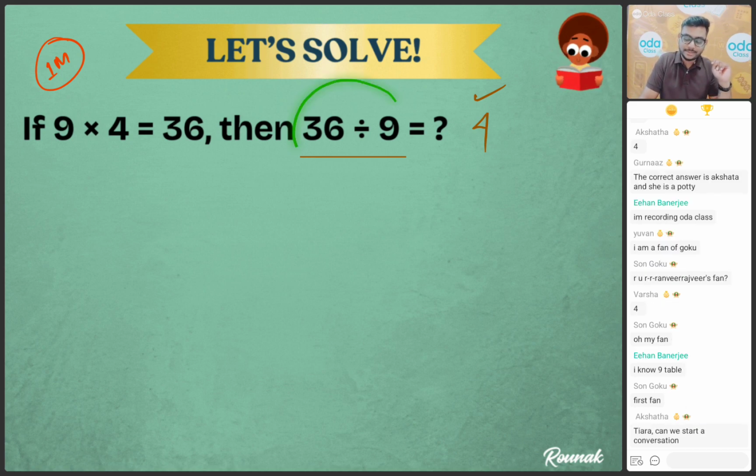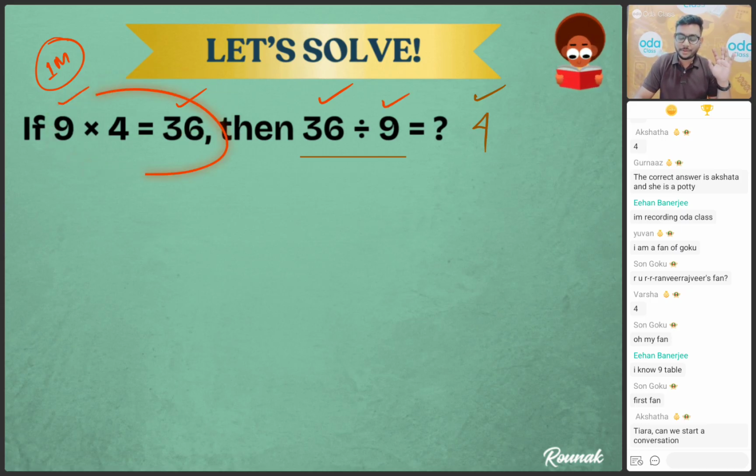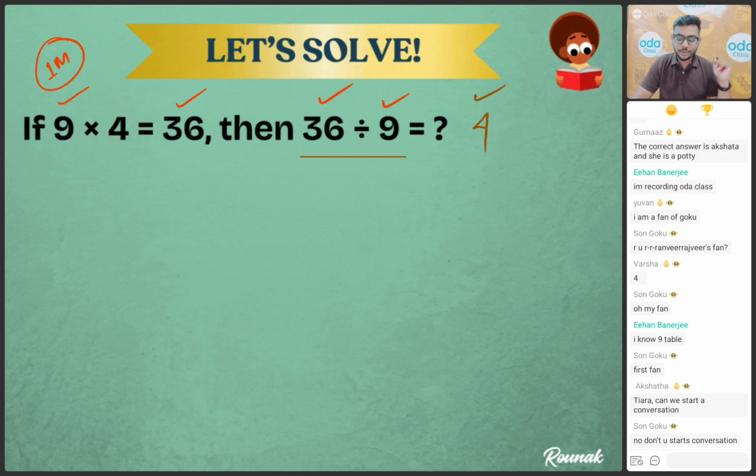One trick I'm going to tell you. In this question, you can see 36 divided by 9. Here the number 36 is there, and the number 9 is also there. Now, tell me which number is missing from here. Which number is missing? That is number 4.